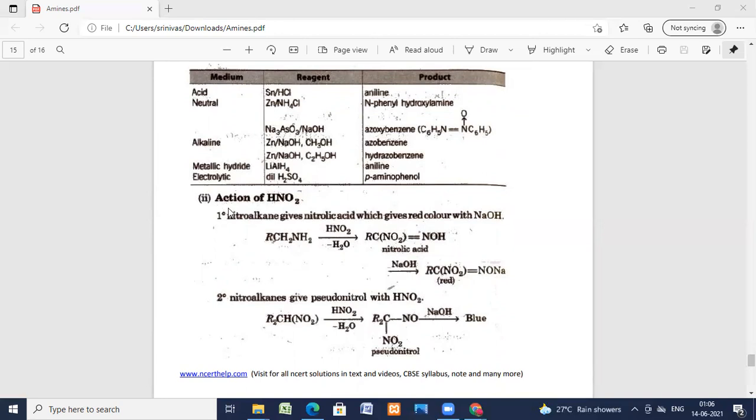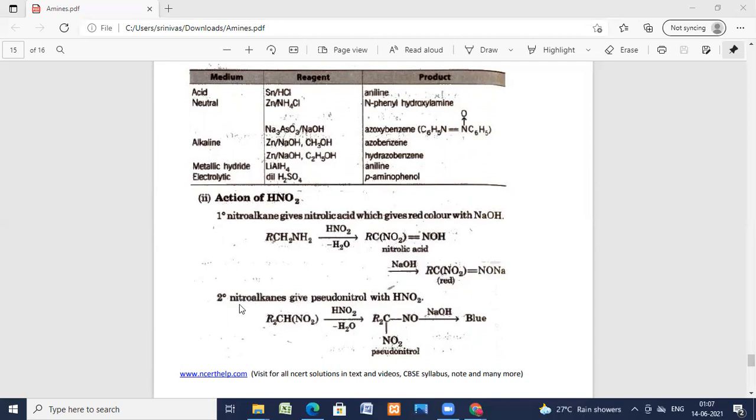So what is the action of nitrous acid? A very important reaction. A primary nitroalkane, like CH3CH2NO2, on reaction with HNO2 gives a nitrolic acid, which on reaction with sodium hydroxide gives a red colored product. Now, secondary nitroalkanes give pseudonitroles with HNO2.